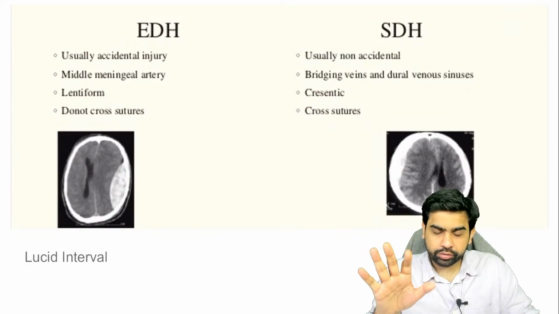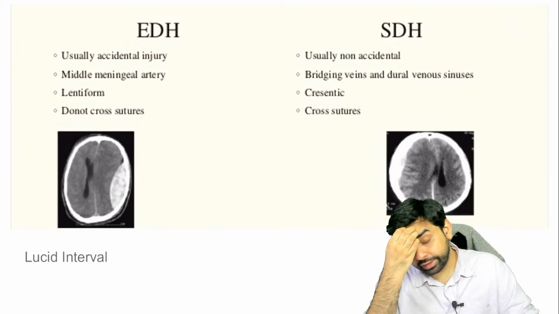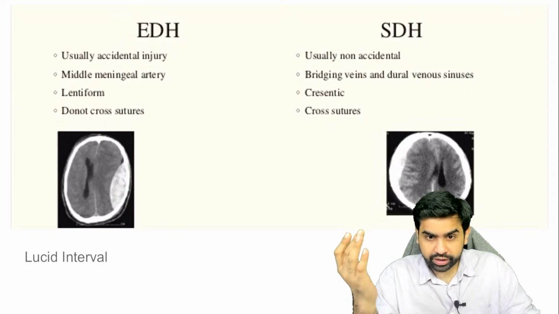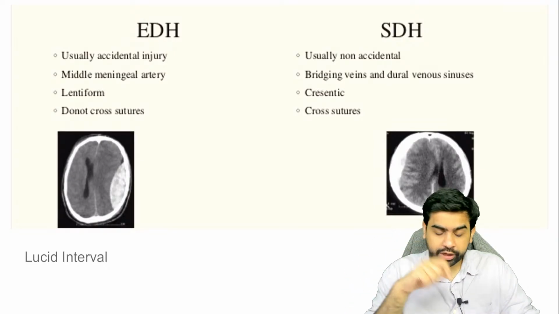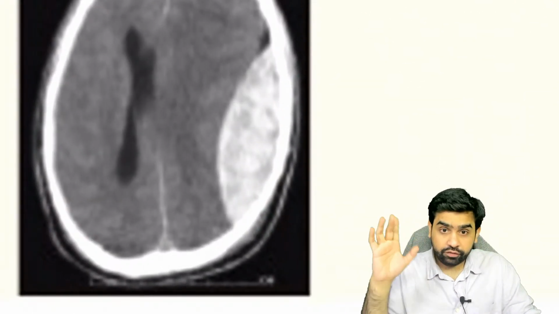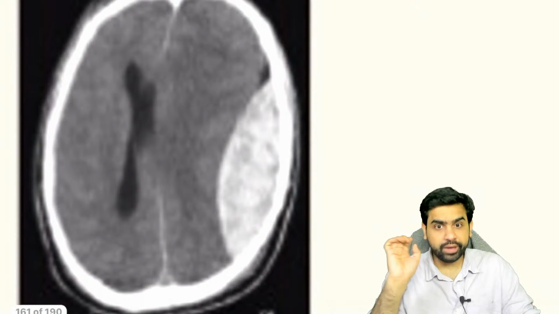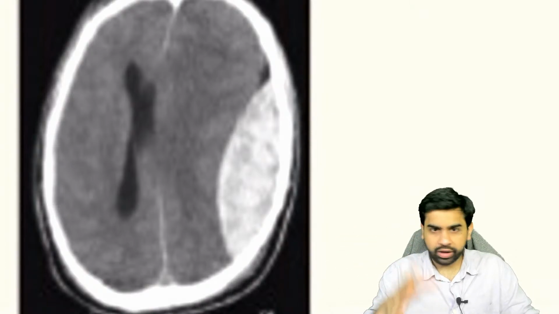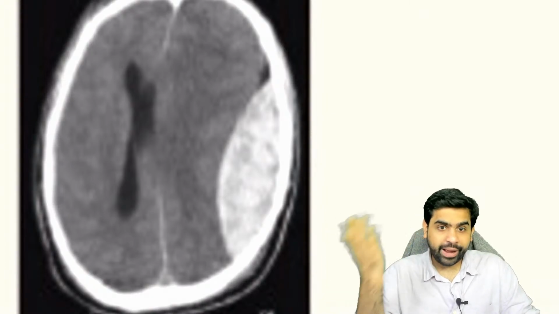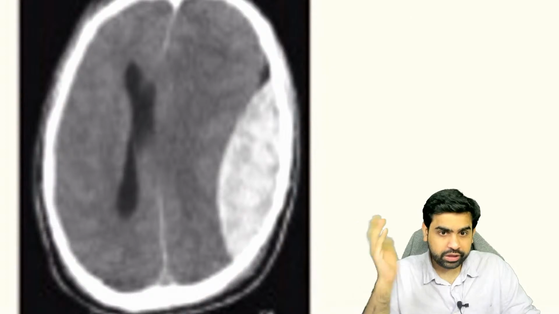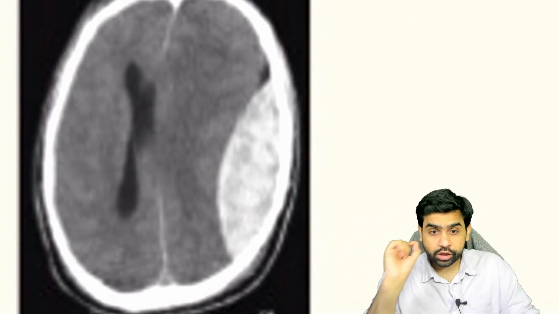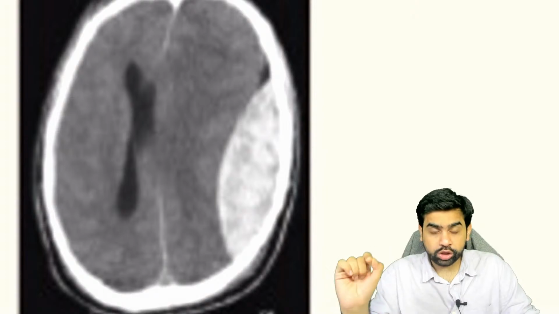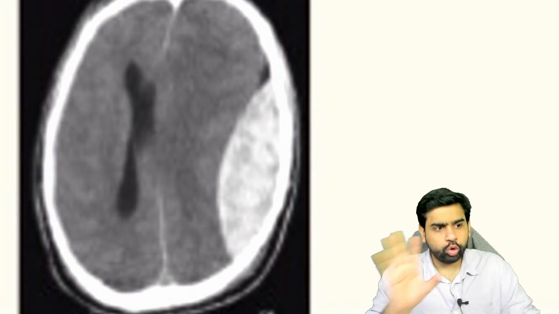I hope you have understood this point. Now, the lucid interval is most commonly associated with the EDH, but it can be associated with other things as well. On the CT scan, the investigation of choice is a non-contrast CT scan. If you don't know this image, please get this. I'm pretty sure most of you are aware of it. This is a biconvex opacity, or lemon-shaped opacity, or lens-shaped opacity, and this is diagnostic of extradural hematoma.